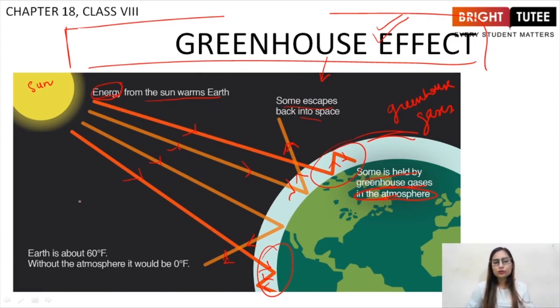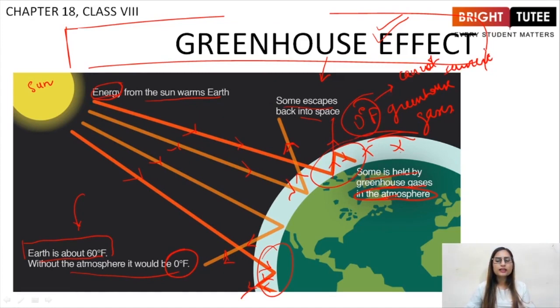Now, how is this useful to us? Students, Earth is about 60 degrees Fahrenheit, right? Without atmosphere, it would be 0 degrees Fahrenheit. If there is no atmosphere, then no radiations will be trapped. All the radiations will escape. So the temperature of Earth would be 0 degrees Fahrenheit, and we cannot survive at such a temperature. Basically, life wouldn't be possible if greenhouse effect did not take place, right?